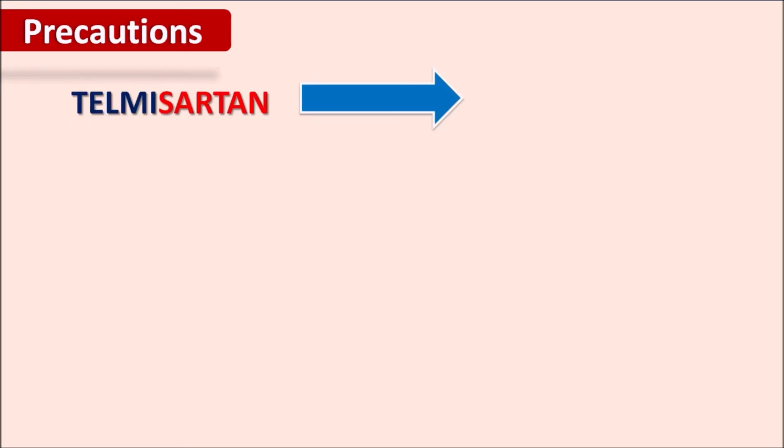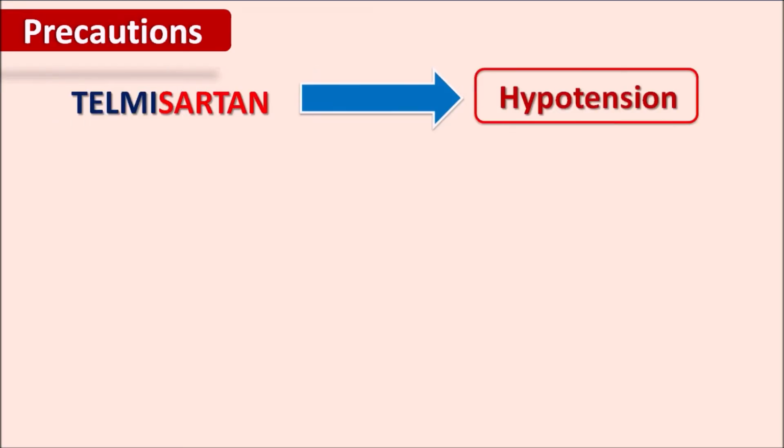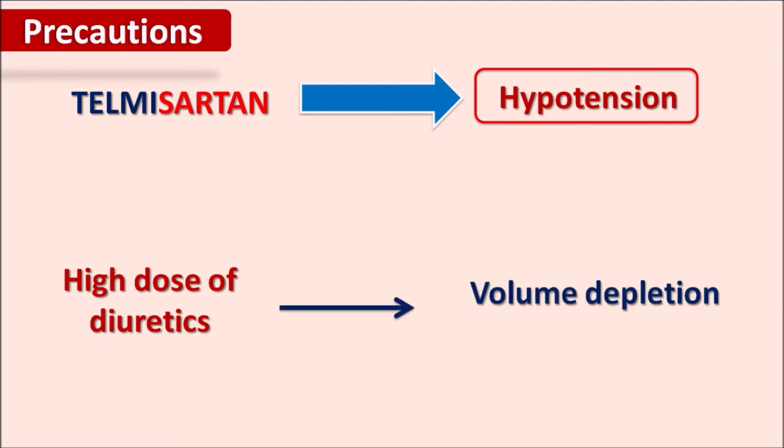Second one, this drug can also produce hypotension because it is an antihypertensive agent. Generally, it can be combined with low dose of diuretics, but when high doses of diuretics are given, they can produce some volume depletion as well as salt depletion. These two conditions can further increase the hypotension. In such conditions, the dose of the telmisartan should be reduced in order to prevent severe hypotension.